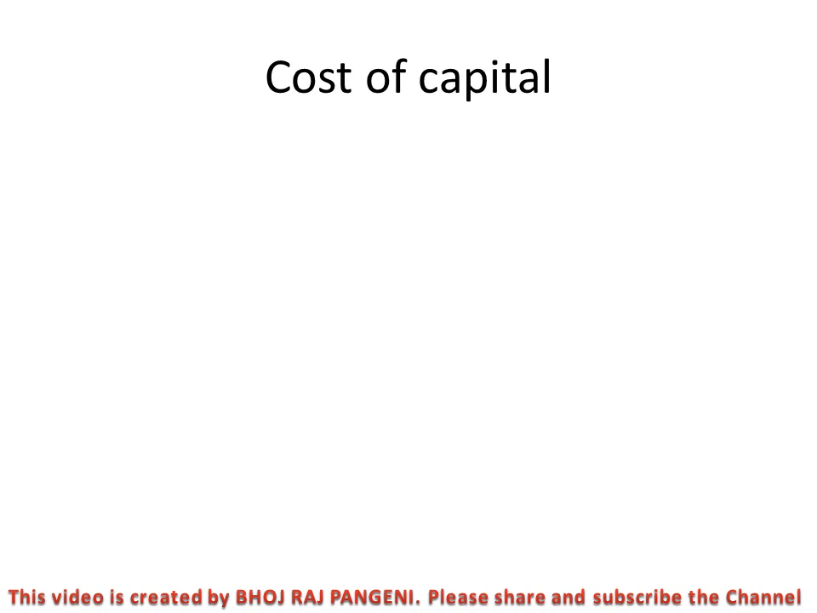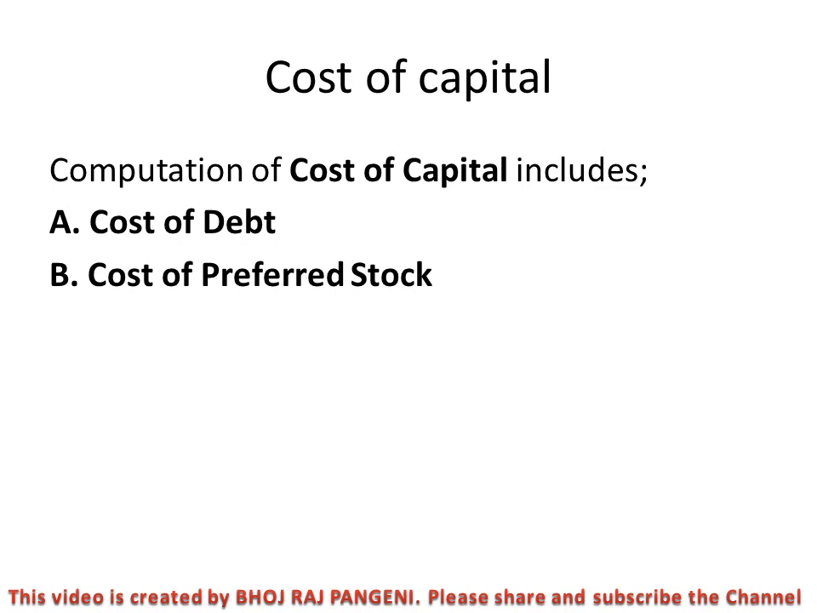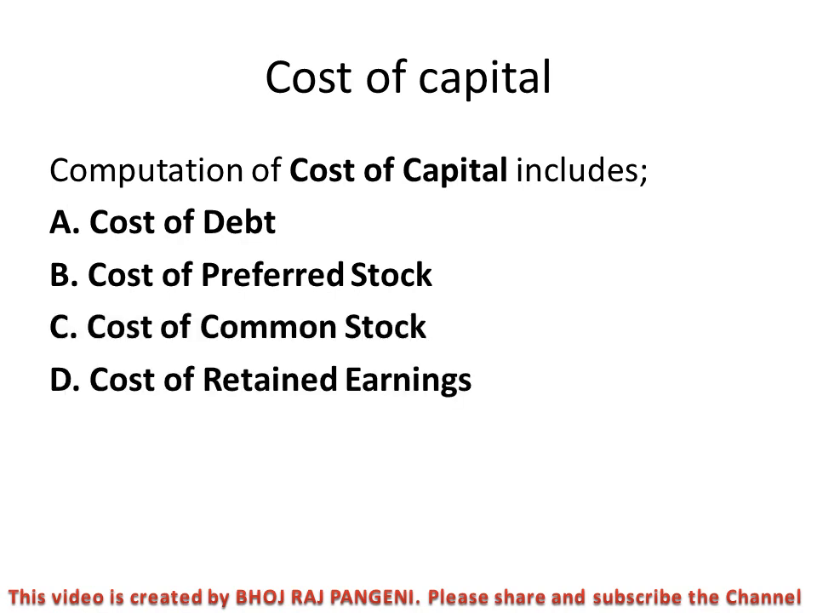And generally in this video we are going to discuss only the numerical problems. So the computation of cost of capital includes cost of debt, cost of preferred stock, cost of common stock, and the cost of retained earning. The common stock is new common stock, an external source, and the cost of retained earning is the internal equity source. These four types of cost of capital, four types of capital structure, we generally find in the corporation.